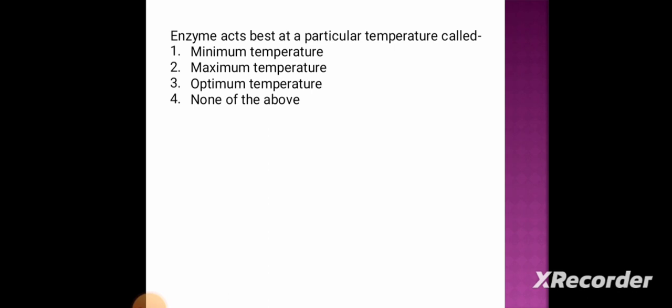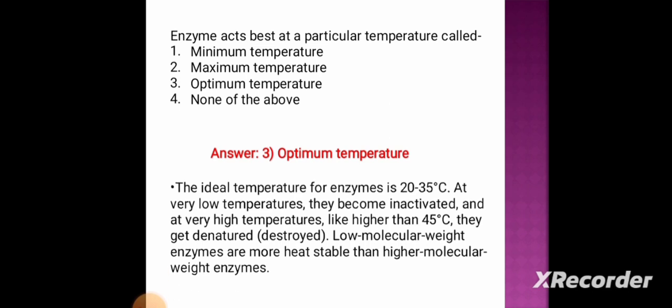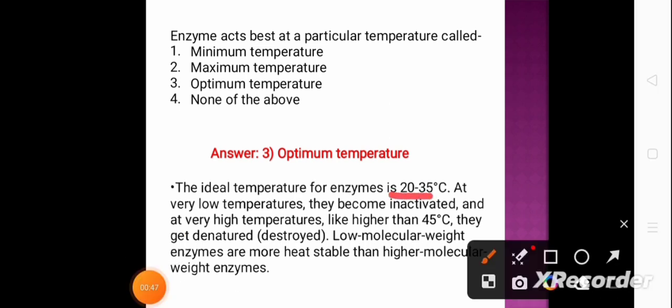The first question. Enzyme acts best at a particular temperature called option 1 minimum temperature, option 2 maximum temperature, option 3 optimum temperature and option 4 none of the above. And the correct answer is option 3, that is optimum temperature. The ideal temperature for enzyme is 20 degrees to 35 degrees centigrade.